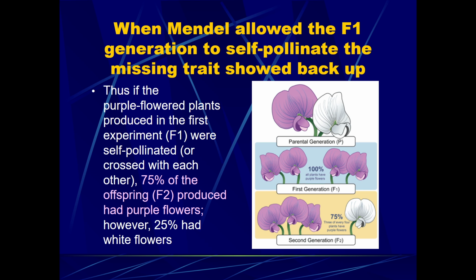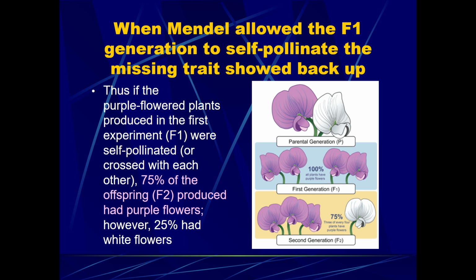Well, he noticed that the hidden trait, in this case white flowers, popped back up in the second generation or second filial generation, also called F2. And it popped back up in a certain proportion. It was always 75% the dominant trait with 25% the recessive trait, or at that time it was called the hidden trait or missing trait.